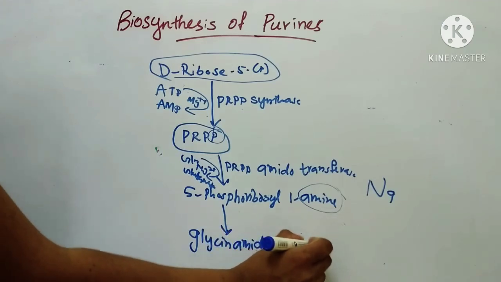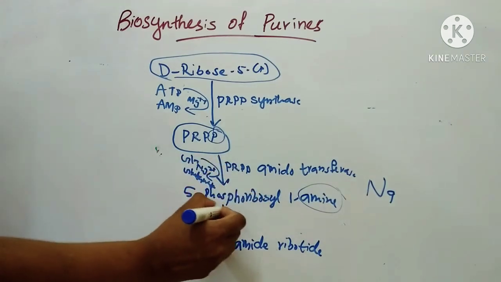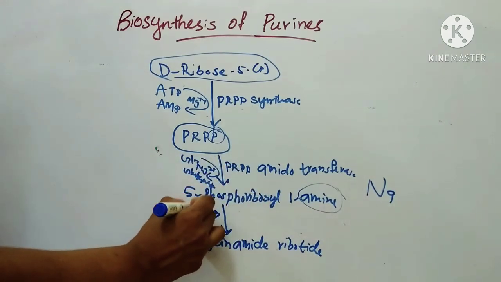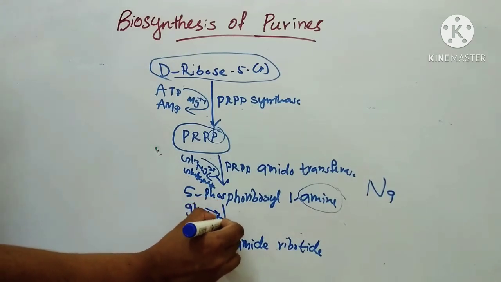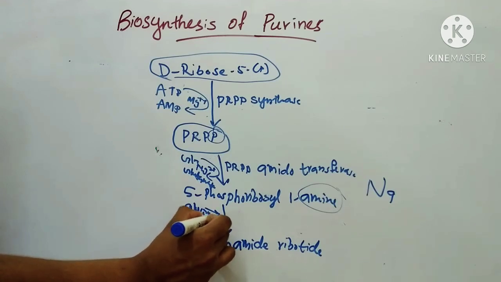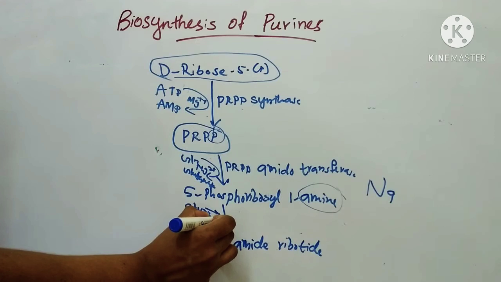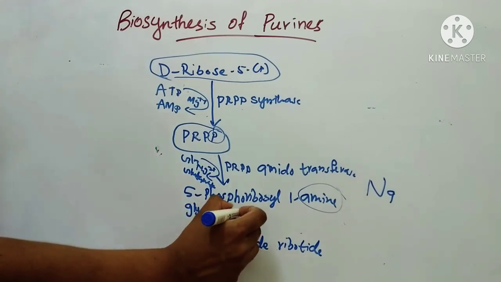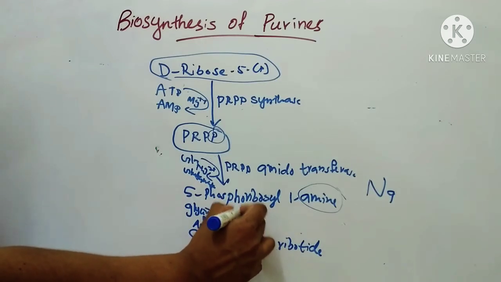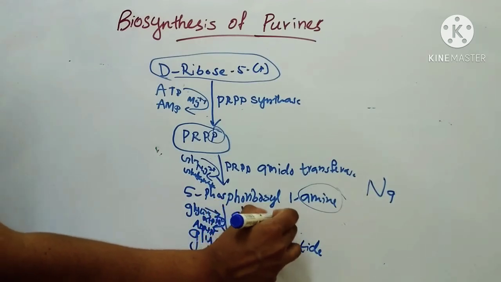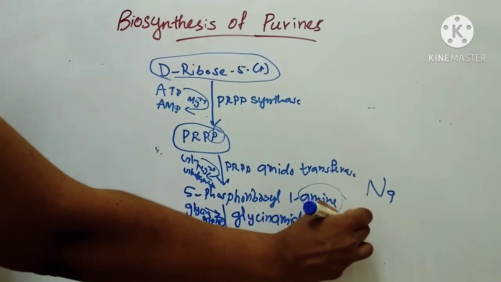So here one glycine, ATP to ADP plus Pi, Mg++, with the help of the enzyme glycinamide kinosynthase.